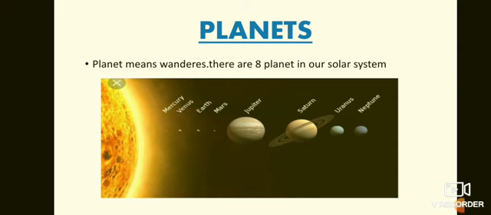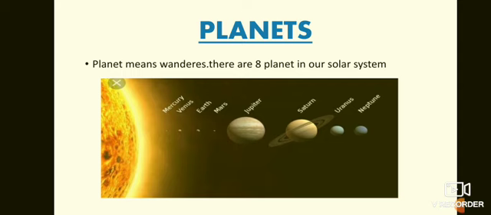Planet is a word derived from the Latin word planetae, which means wanderer. Planet means wanderers. You are all familiar with the fact that there are 8 planets in the solar system. Here's the image of the solar system; the bigger yellow one you can see is the sun. Mercury, Venus, Earth, Mars, Jupiter, Saturn, Uranus and Neptune are the 8 planets.